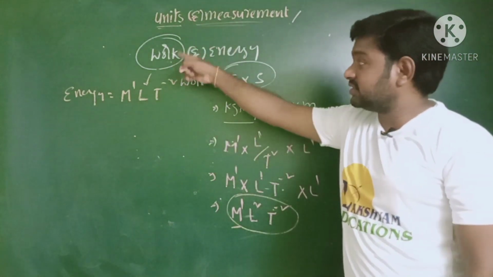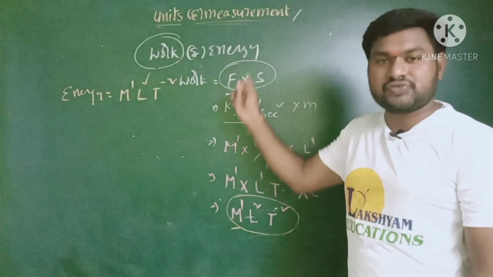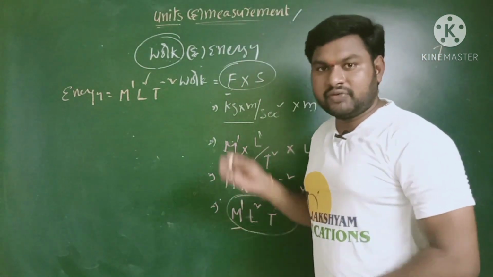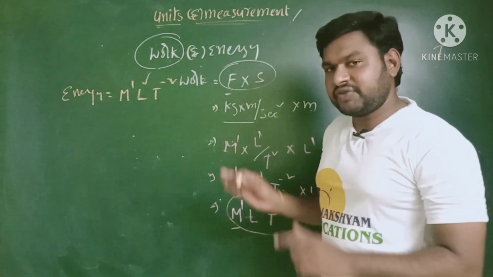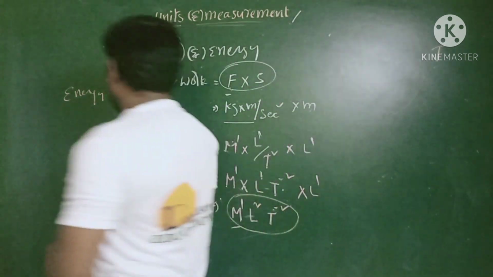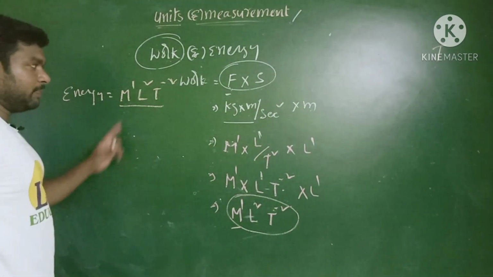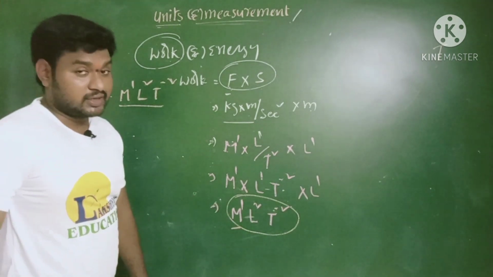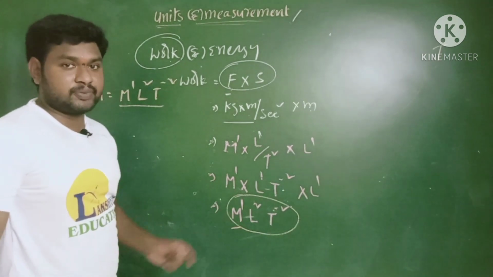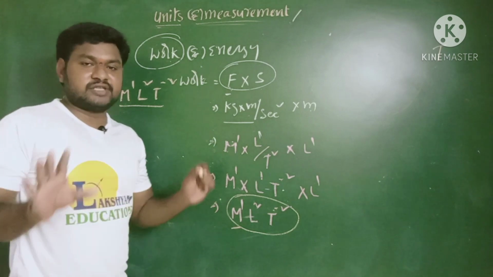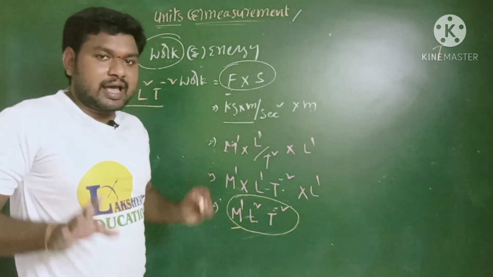Why? Because in that work done the energy is transferred from one form to another form, from one place to another place. That's why units are same. So finally the dimensional formula for the energy is nothing but M power 1 L power 2 T power minus 2. Is it clear? So this is the expression for the work and energy.